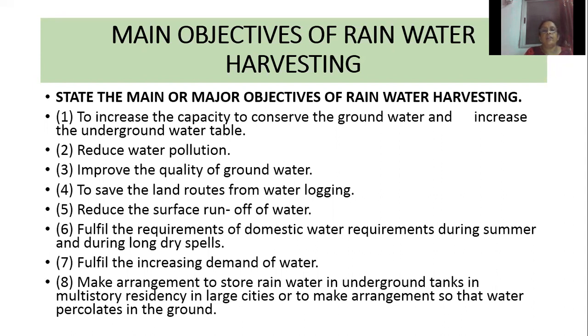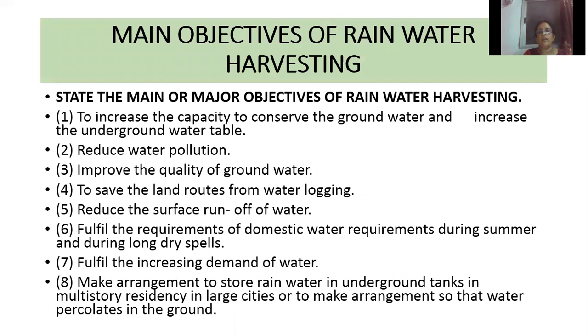Fifth one is to reduce the surface runoff water. What is the meaning of surface water? The rainwater that falls on the surface of the earth is called surface water. We can see that a large amount of surface water is flowing away. We are not using it, so we can control this by rainwater harvesting. This large amount of surface water flowing away can be prevented by collecting the water in the wells, ponds, farm ponds, etc.